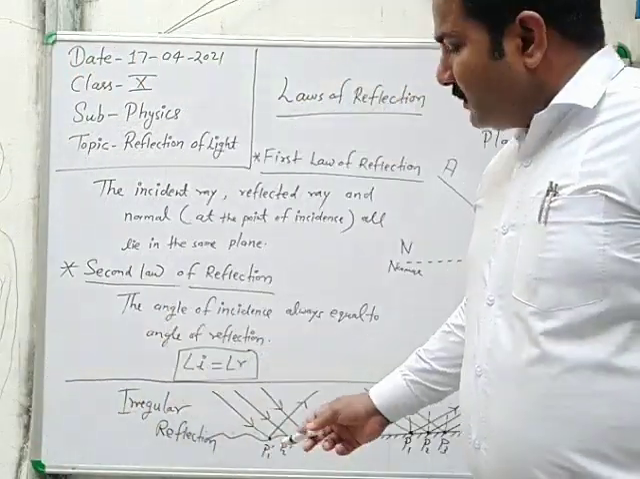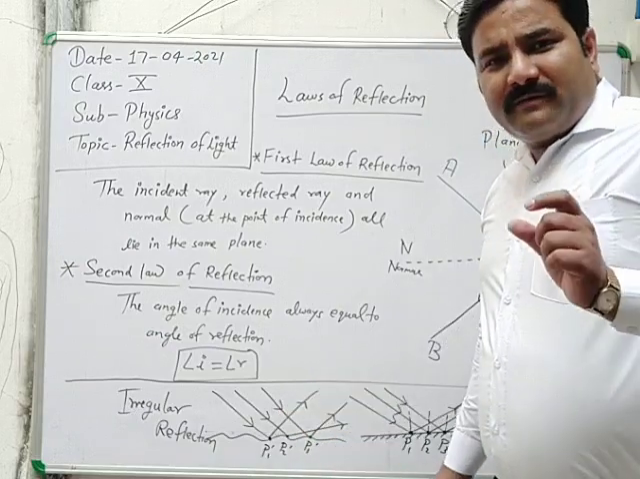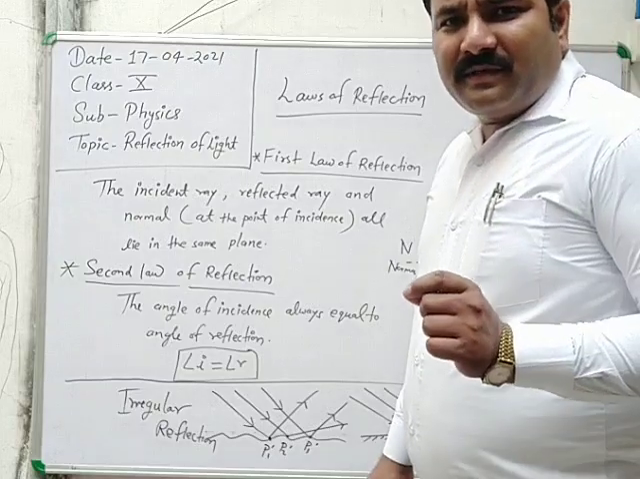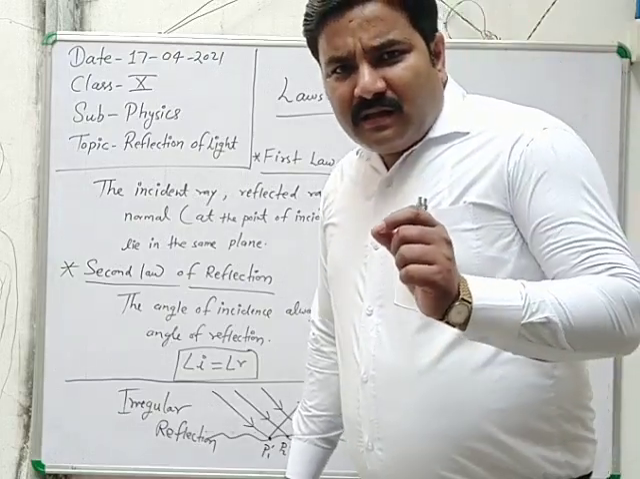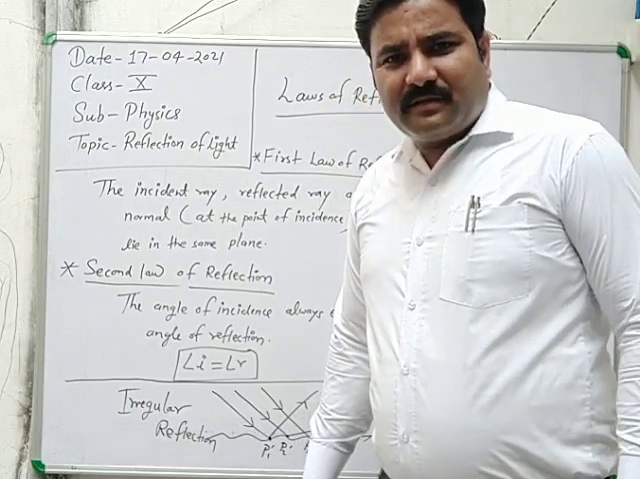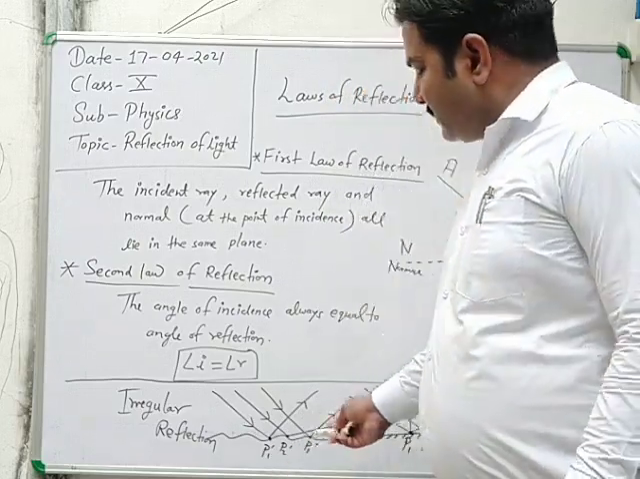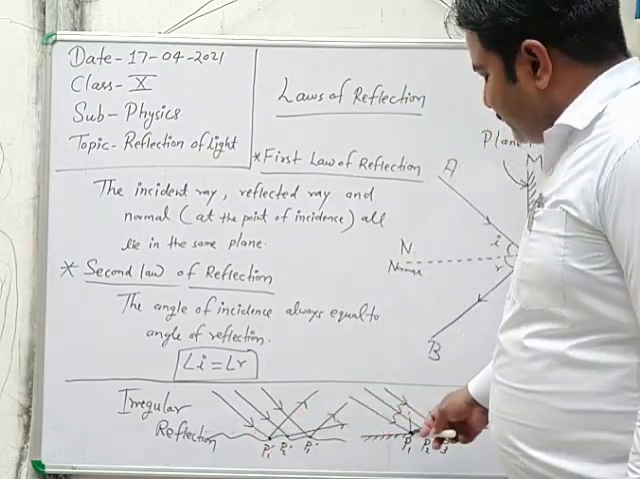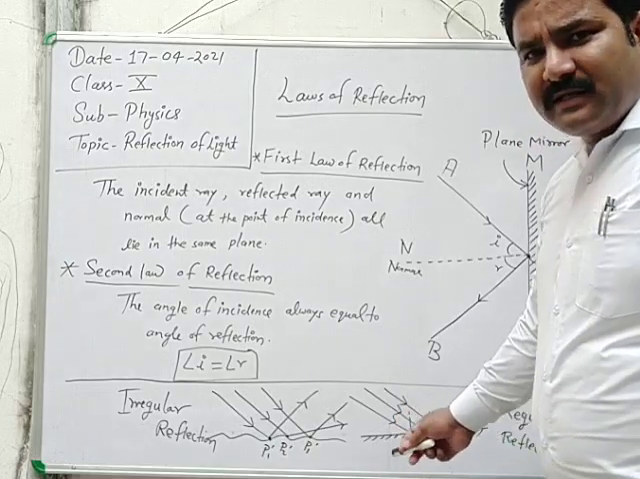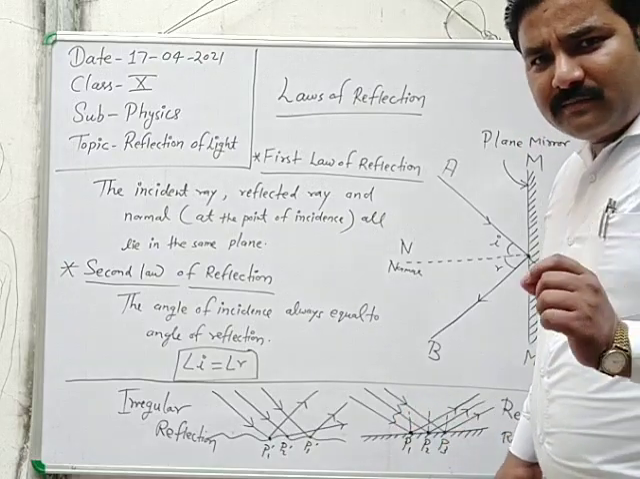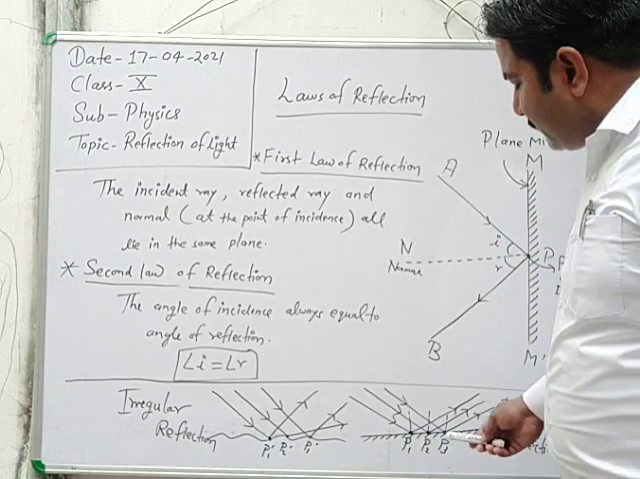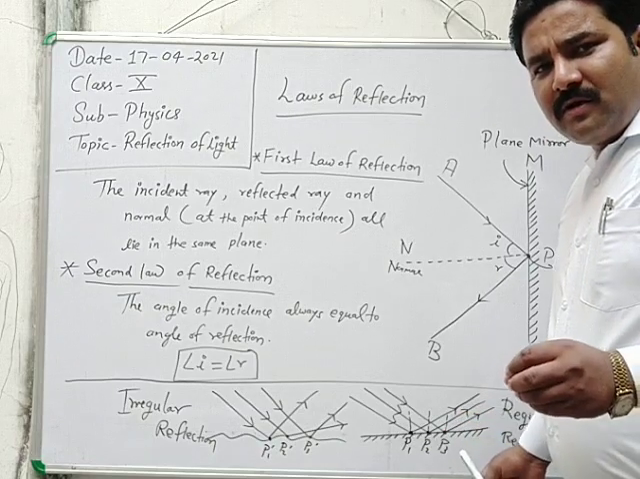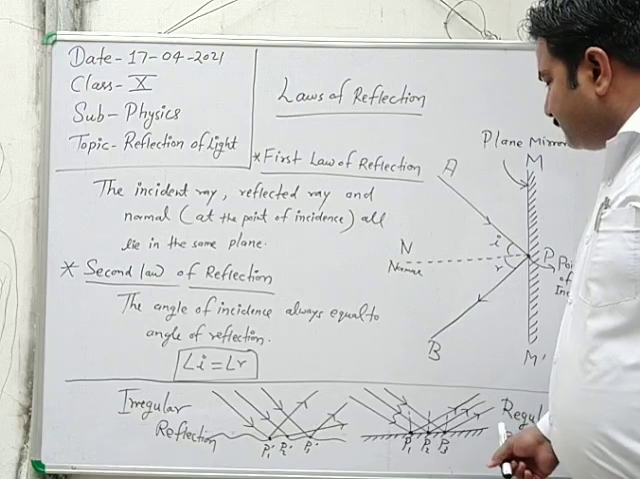Clear? That's why this is irregular reflection. And irregular reflection does not mean the failure of the laws of reflection. It is only on the basis of a rough or dull surface, which is not a smooth or shining surface. And if the surface is shining, smooth and well polished, then the reflection will be regular, and all the parallel incident rays after reflection also become parallel to each other. Clear?